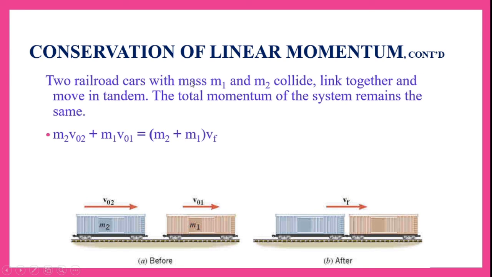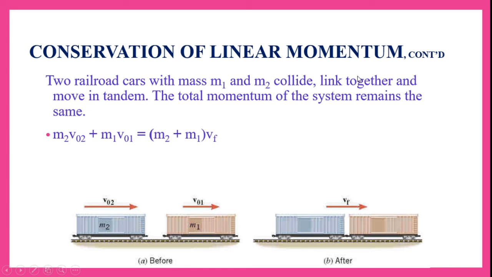Now two railroad cars with mass m1 and m2 collide, are linked together and move in tandem. So both m1 and m2 are linked and moving in the same direction. Let us suppose the total momentum of the system should be same. So the individual momentum of the second is m2 v2, whereas the first one is m1 v1.